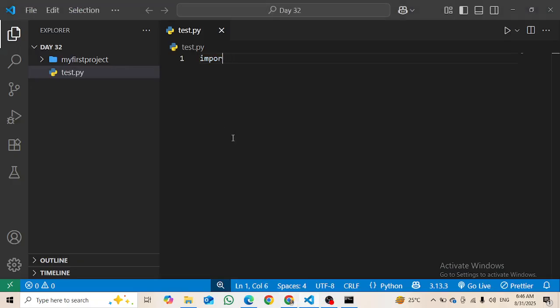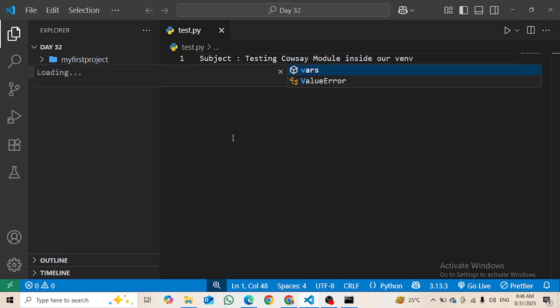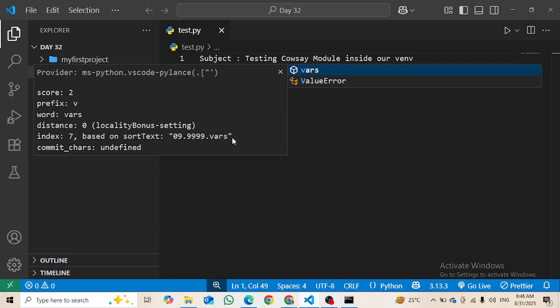First of all we will write the subject of this file, which is testing cowsay module inside our virtual environment. We will write it like this. All right, just make it a comment.